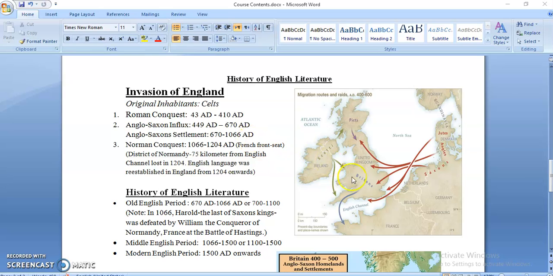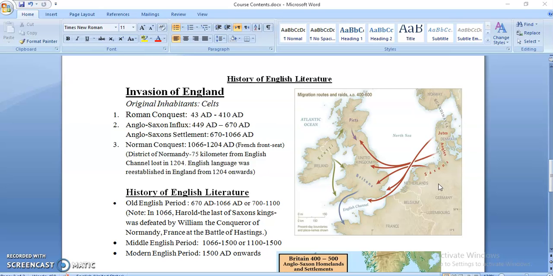Okay. Now the first invasion was Roman conquest, the second one was Anglo-Saxon invasion, and the third one was Norman conquest. So Romans, they lived in Rome or Italy, and they held sway across three continents, and from Italy they ruled the rest of Europe and Africa and Asia. So first Roman